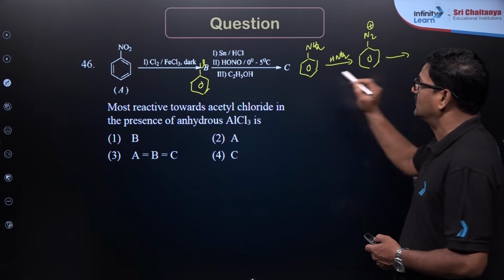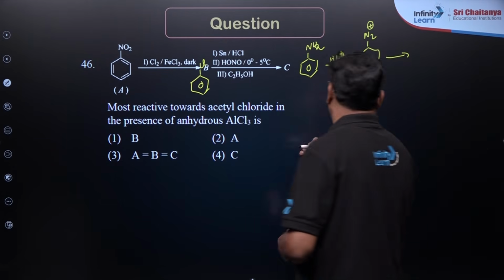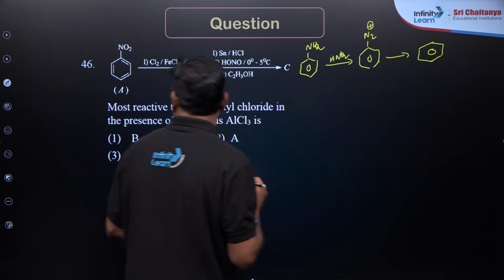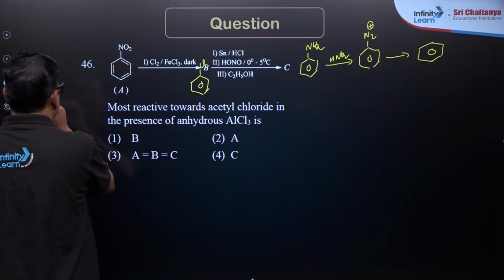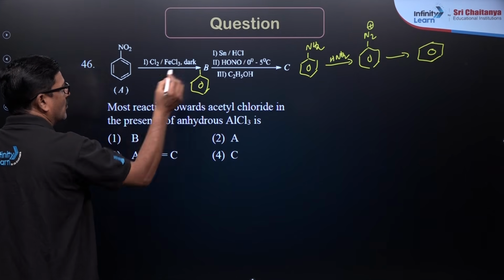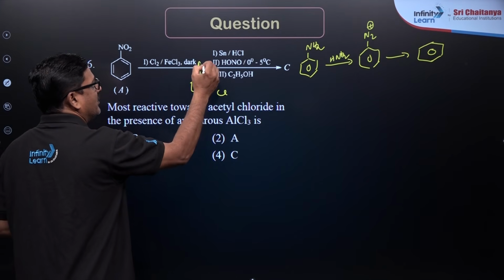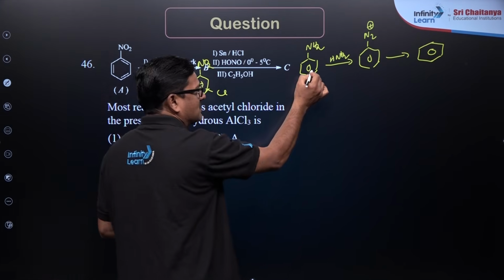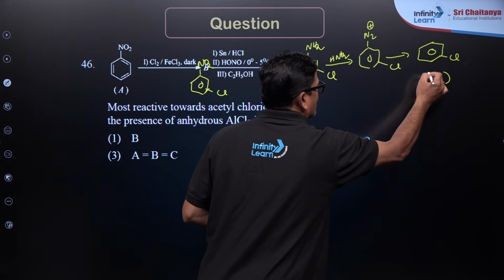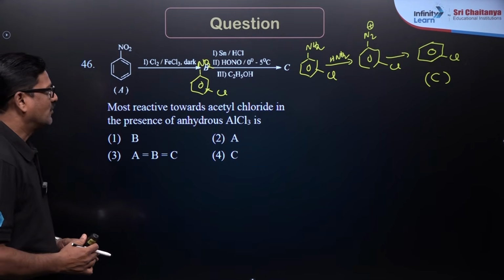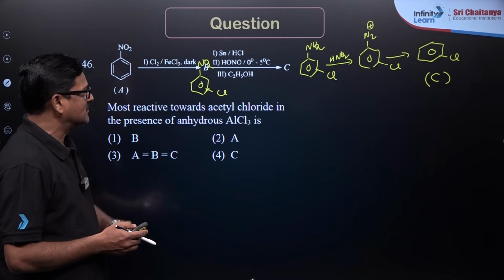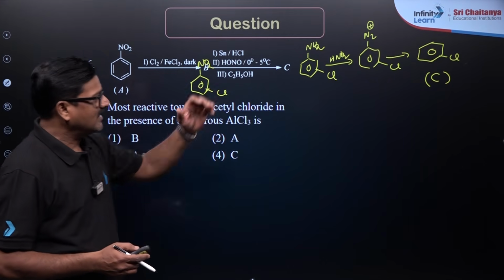and when it is treated with C2H5OH, it takes reduction, and you are going to get benzene. But when you treat nitrobenzene with chlorine, you are going to get metachloronitrobenzene, so that in the sequence of these products, you are going to get the chlorine over here. This is going to be the C. So when you talk about this, reactant A is nitrobenzene, B is going to be metachloronitrobenzene, and C is going to